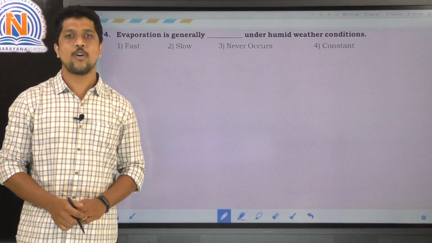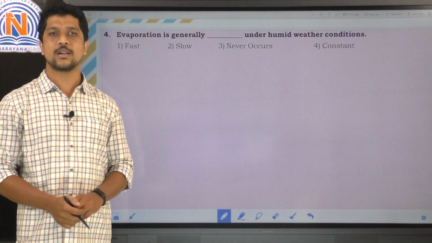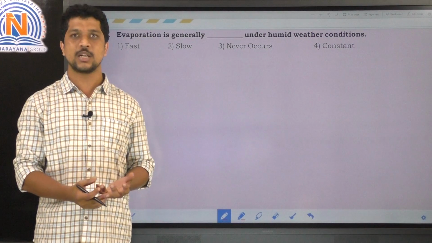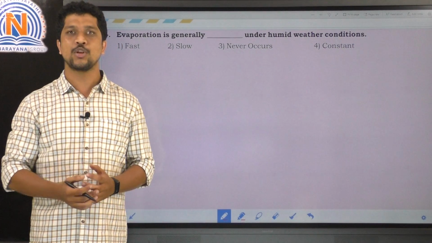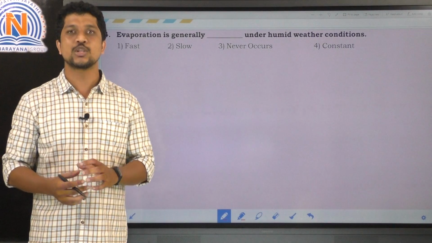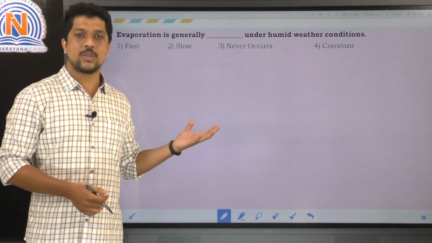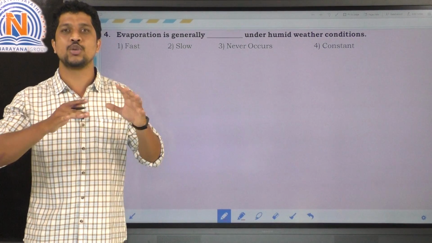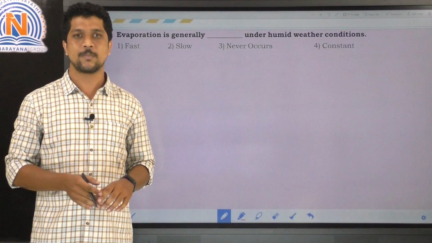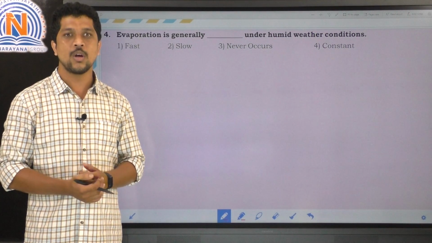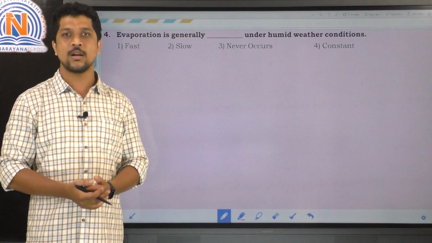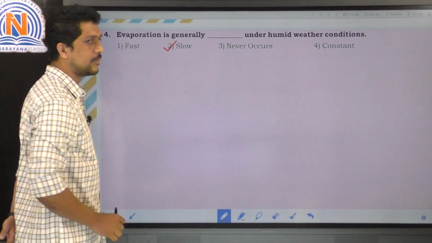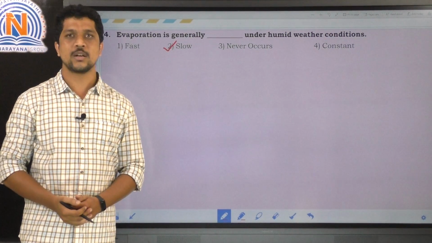Here the question: evaporation is generally dash under humid weather condition. Right? What happens if the weather is humid? Humidity means the water molecules which are present in the atmosphere. If a container of liquid is there and the weather is humid, the evaporation will be decreased. So evaporation is generally slow under humid weather condition. So the correct option is the second option. Clear? Let's move on to the next question.